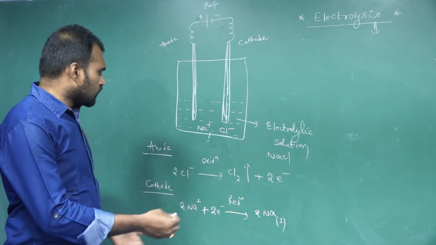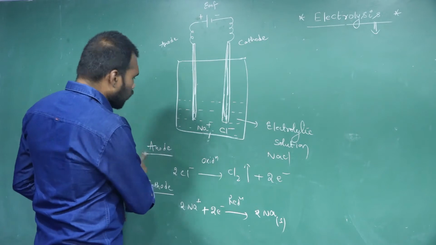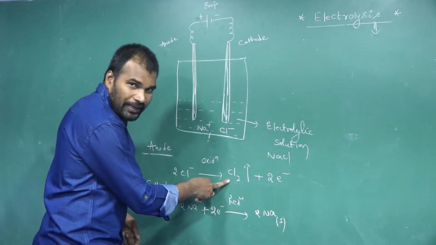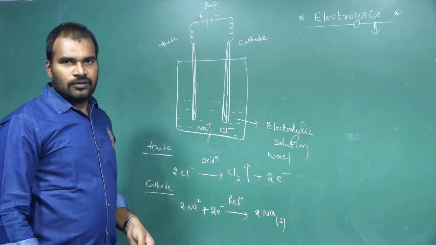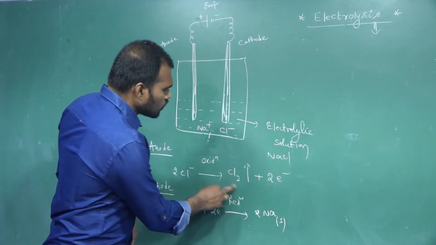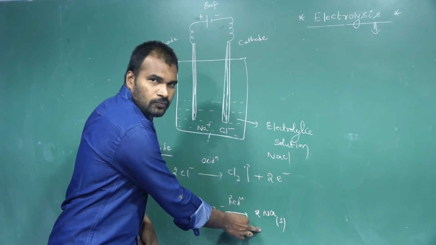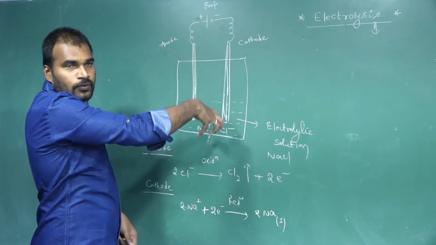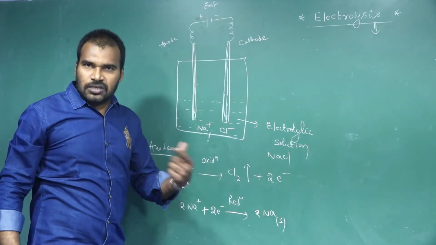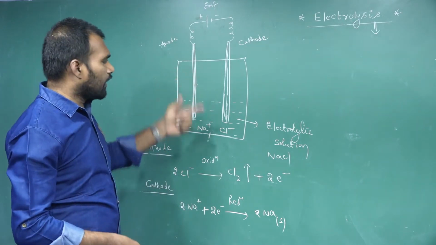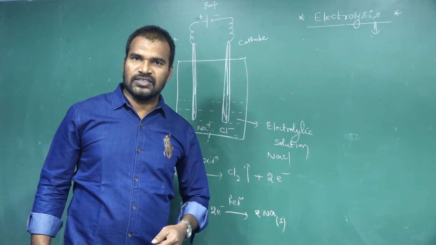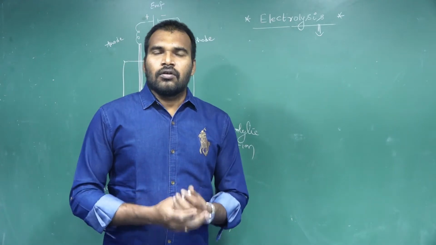Clear? So likewise we can deposit here at anode which gas was deposited? Chlorine gas was deposited. At cathode sodium was deposited. And this process of deposition of the substances at electrodes by passing electricity via external sources like batteries, this process we call it as what? Electrolysis. Electrolysis process.